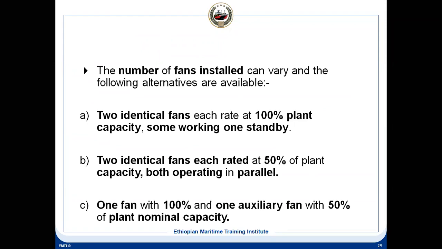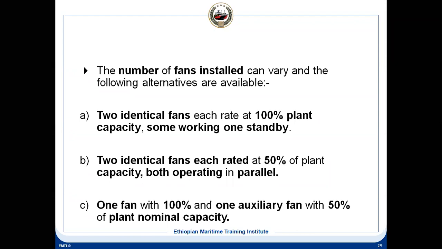Suppose that 75% one has failed, then you can only discharge at 50% rate, because otherwise you won't be able to maintain your positive pressure in the tank. And for 100% capacity of the discharge, you have to run both blowers together. Then you can have 100% and one auxiliary of 50%. In that case, you have 150%, which exceeds the 125%. So that also can be arranged.